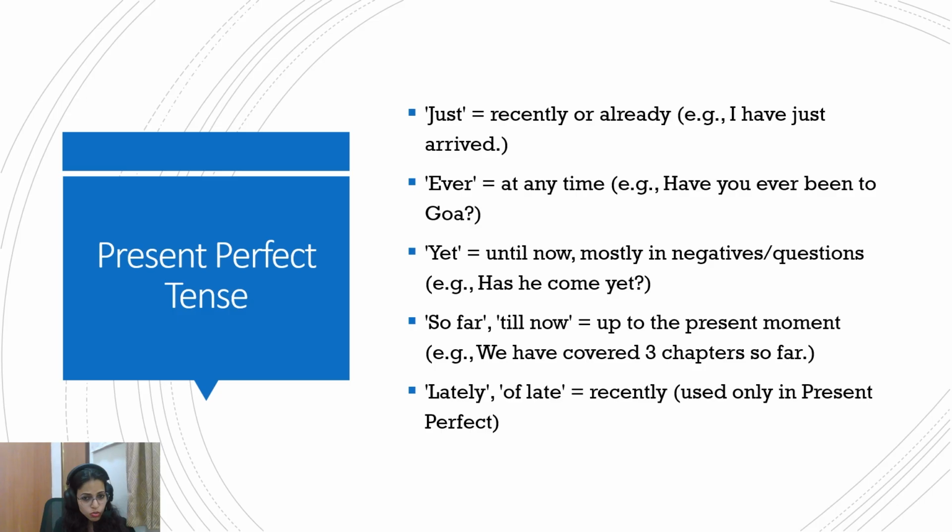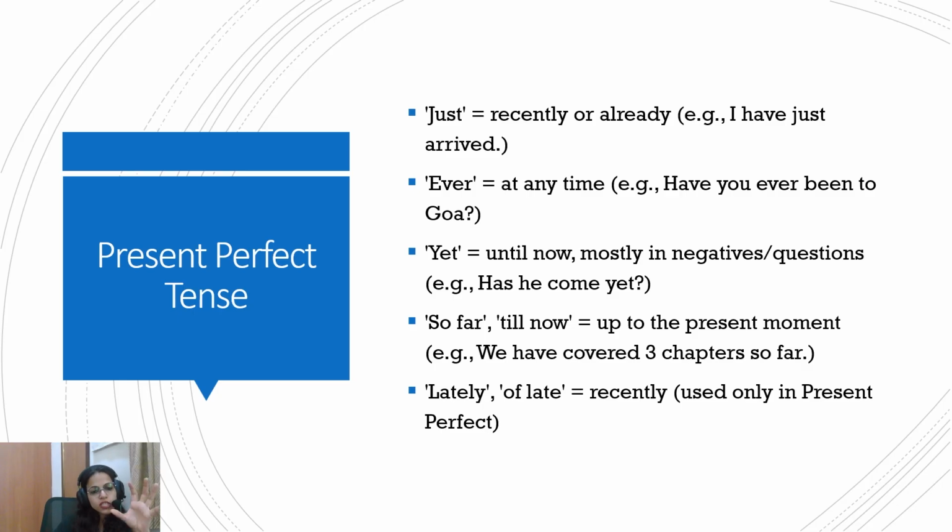Ever is at any time. Have you ever been to Goa? So any time before this point, have you ever been to Goa? Yet shows until now, mostly used in negatives. Has he come yet? That means most likely this person has not come. So far, till now, they are all again up to the present moment, from the past till this point. Lately, of late, they show recently and are used only in present perfect.